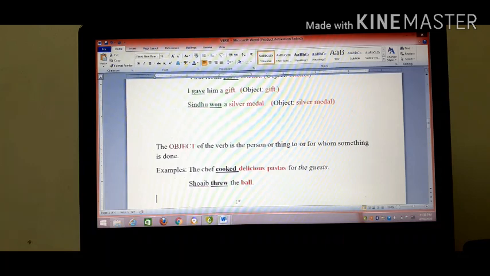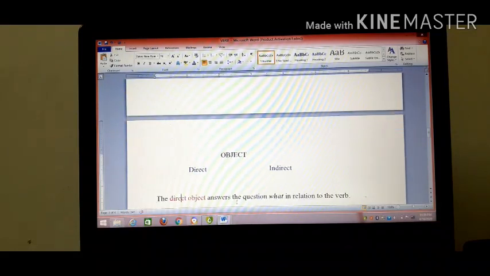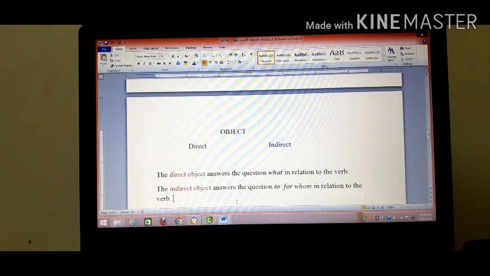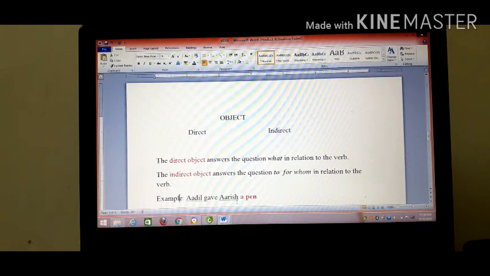Shoaib threw the ball. What did Shoaib throw? The ball. The ball is here an object. Now, object is divided into two types. One is direct object. The other is indirect object.